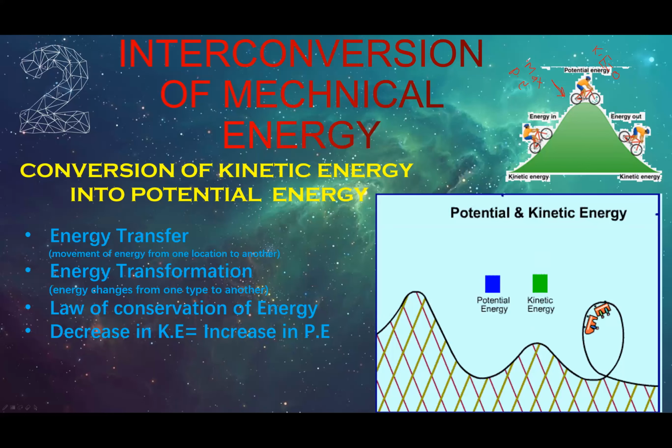Why does his potential energy automatically decrease? Because potential energy is mgh. As he comes downward, he loses height, and as he loses height, his potential energy decreases. So where has that energy gone? Actually, that energy has been converted into kinetic energy as he moves.